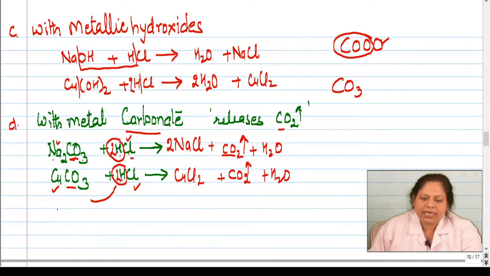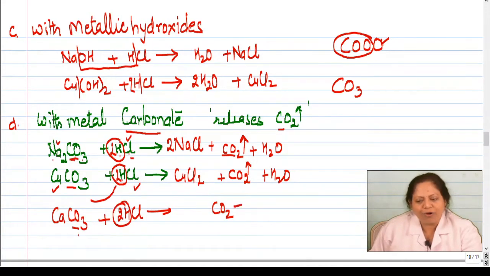Similarly, let's take example of CaCO3 with 2HCl. So CO3 will give out carbon dioxide, that one oxygen left will combine with hydrogen to form what? Very good, water. And what is left behind? Chloride and calcium. So the product will be CaCl2. Is this clear, children? So when metal carbonate combines with hydrochloric acid, the gas carbon dioxide is released.